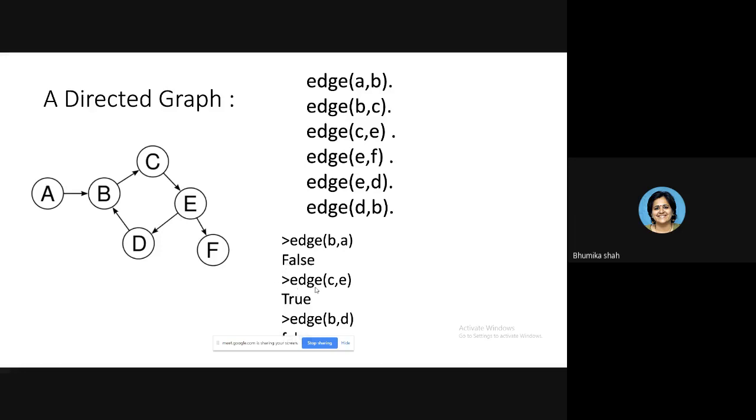If you check edge C comma E, do you have any directed edge from C to E? Yes. The third one. So it will return true. Edge B comma D. Do you have any directed edge available from B to D?